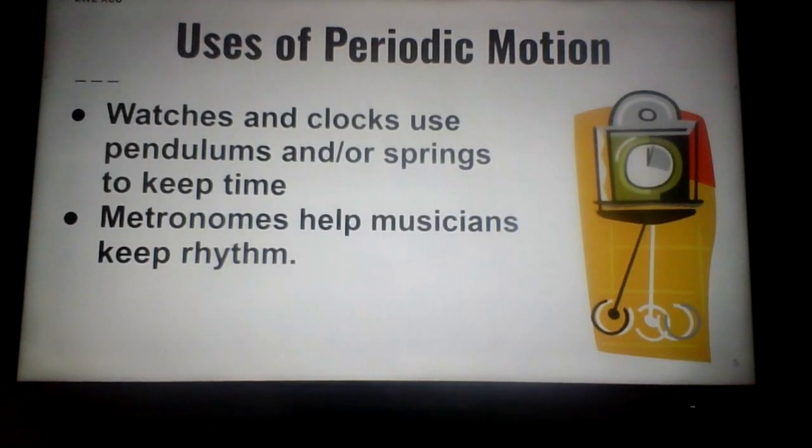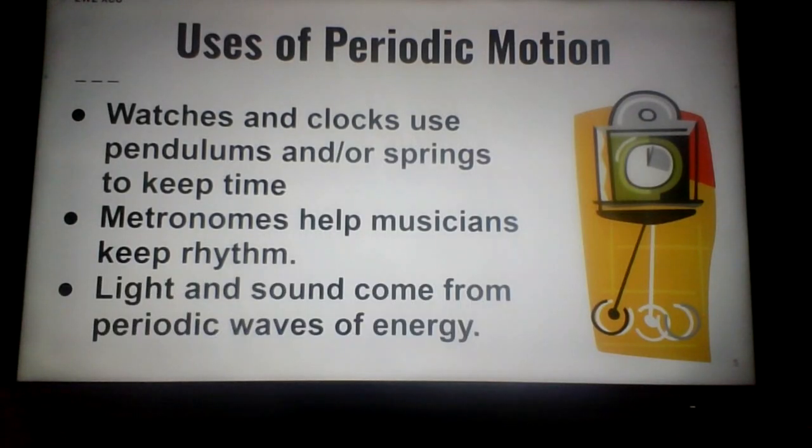Musicians, you may know what a metronome is. These are instruments that help you stay in time, and some of them are pendulums that swing back and forth. Others are more electronic and give a flash of light and a clicking sound. That's a steady rhythm to help you keep time. Now, light and sound come from periodic waves of energy, and we will talk in detail about sound waves pretty soon and light waves a little later on. But light and sound come from the periodic waves of energy.